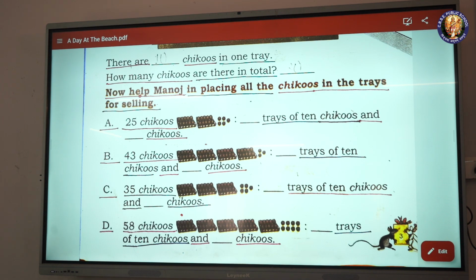C. 35 chikus: blank trays of 10 chikus and blank chikus. D. 58 chikus: blank trays of 10 chikus and blank chikus.